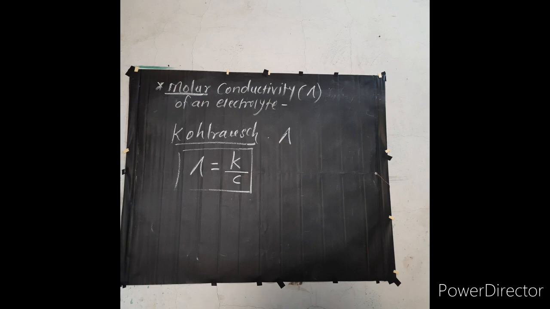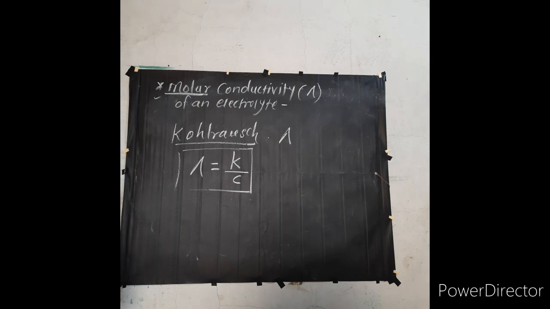Because the concentration of solutions is mostly expressed in molarity. Molarity is the number of moles of solute divided by the volume of solution in liters, that is, how many moles of solute are present in 1 liter of solution.